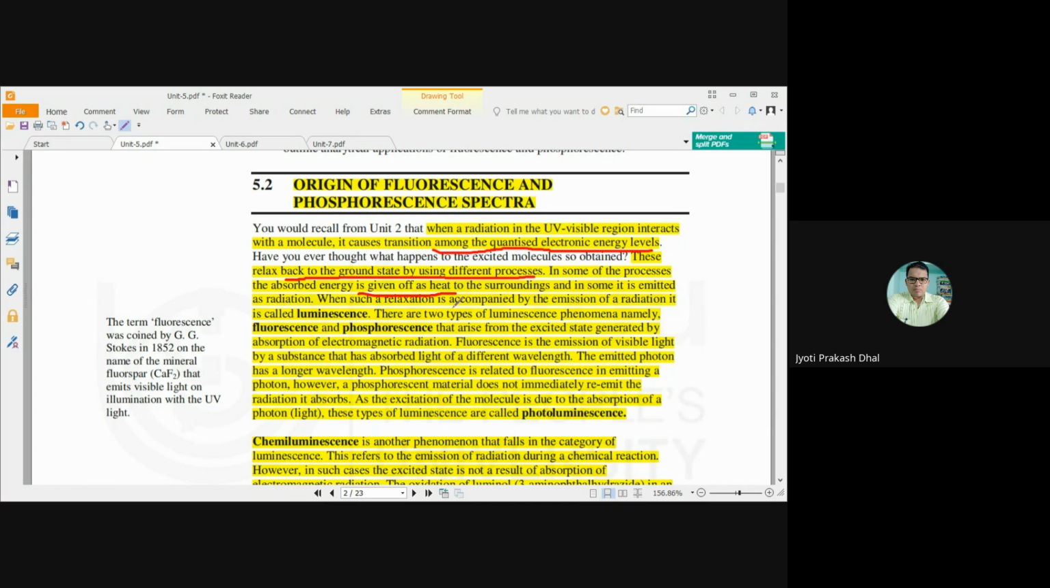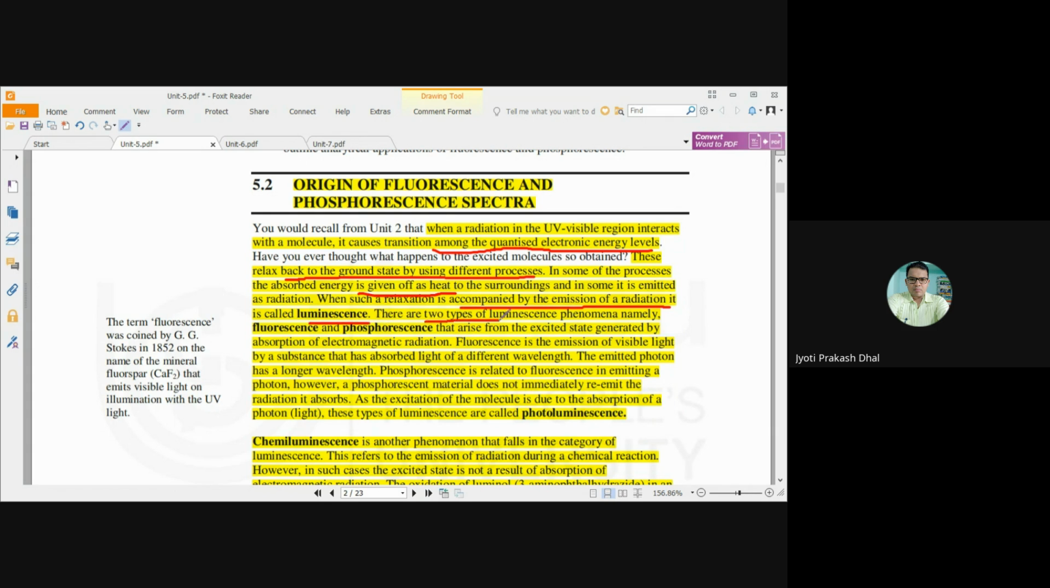That process is known as relaxation. When the molecule undergoes transition from the excited state and comes back to the ground state, that process is known as relaxation. That means the molecule will undergo relaxation either by emitting heat or by emitting radiation. When such a relaxation is accompanied by emission of radiation, it is called luminescence.